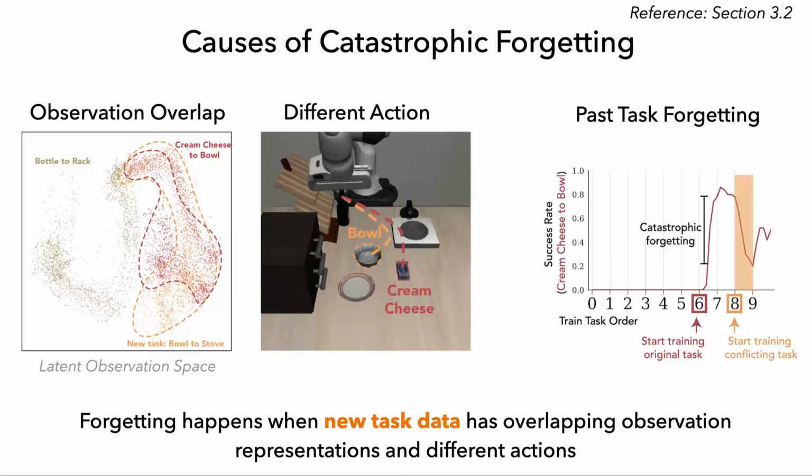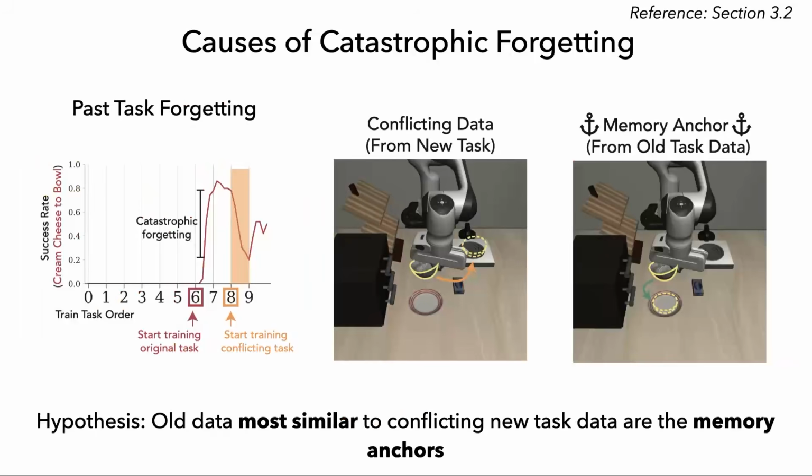We hypothesize that catastrophic forgetting happens when new task data shares overlapping observation representations but requires different actions. Old task data that serves as counterexamples to this conflicting new task region helps the most. These are our memory anchors.